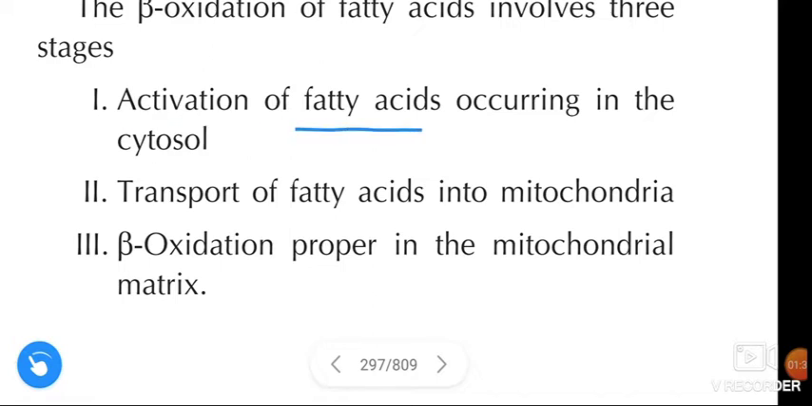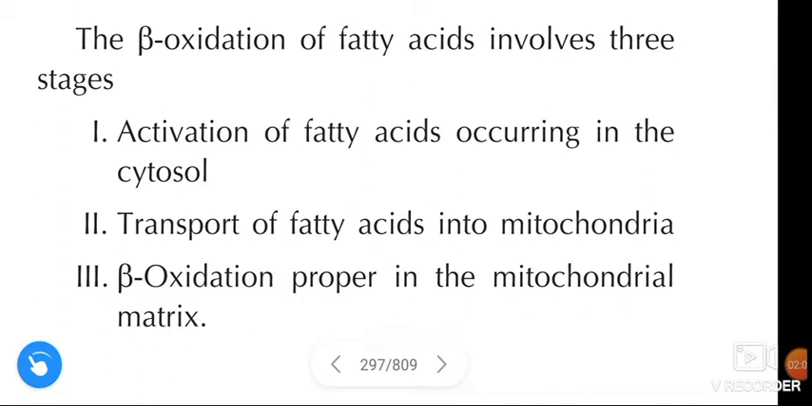Activation of fatty acids occurring in the cytosol. This is the first stage. And the second stage is transport of fatty acids into mitochondria. And the third stage is beta oxidation proper in the mitochondrial matrix. First stage occurs in cytosol, second stage occurs in mitochondria, third stage occurs in mitochondrial matrix.